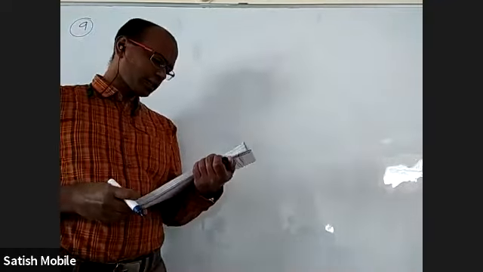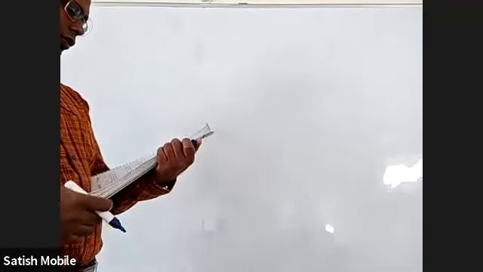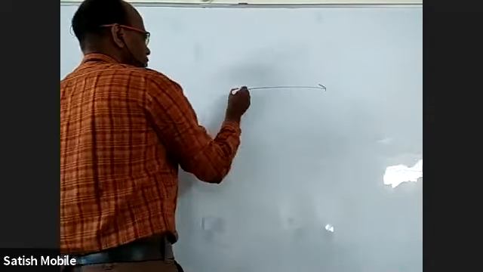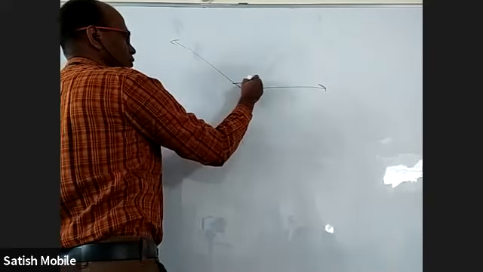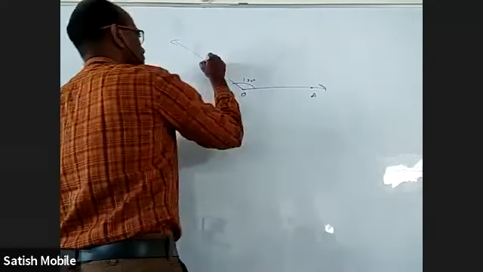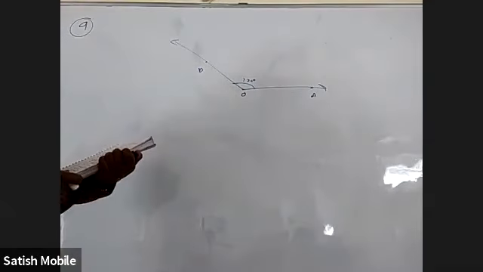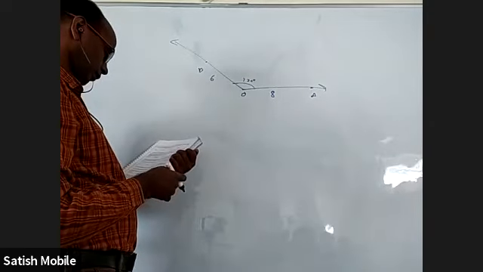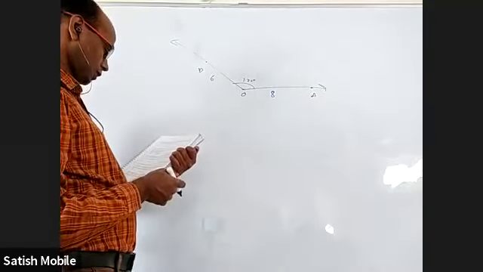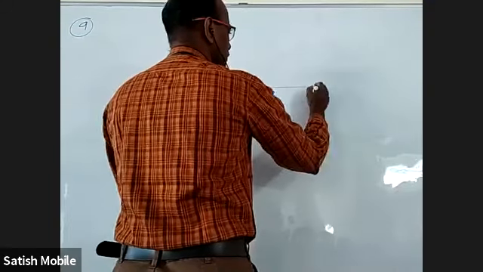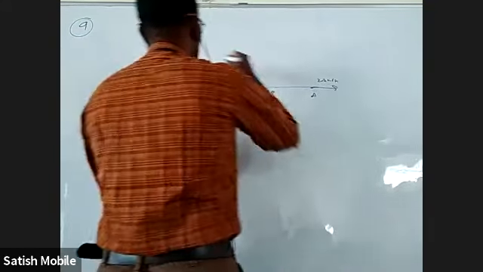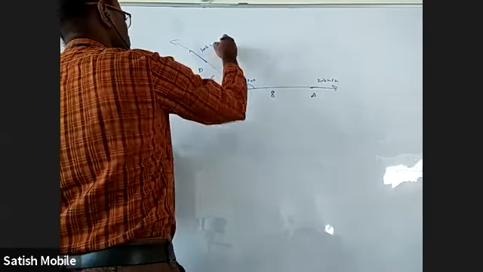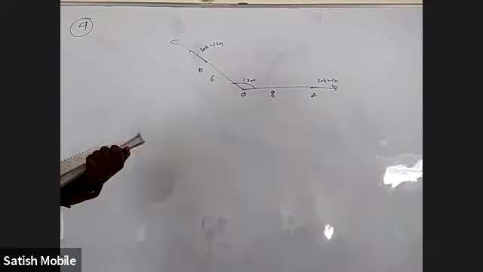Two ships A and B are sailing straight away from a fixed point O along the route such that angle AOB is 120. Okay. So one is going like this and one is going like this. This angle is 120. Maybe this is O, somewhere A, somewhere B. Right now OA is 8 and OB is 6. And this is traveling at the rate of 20 kilometers per hour. This is traveling with 30 kilometers per hour. The distance between A and B is changing at what rate?